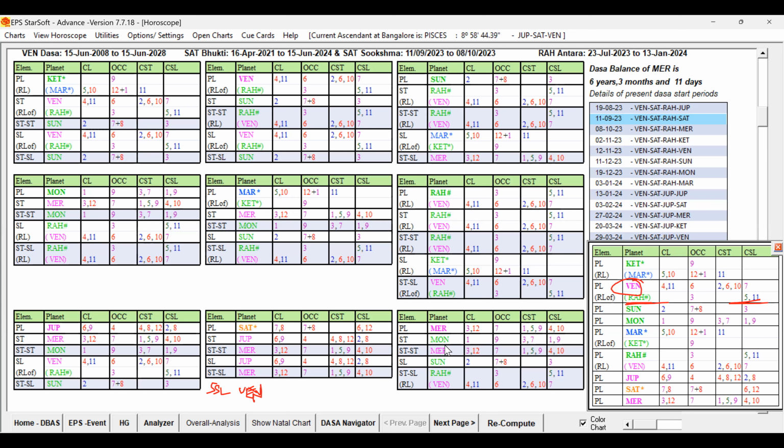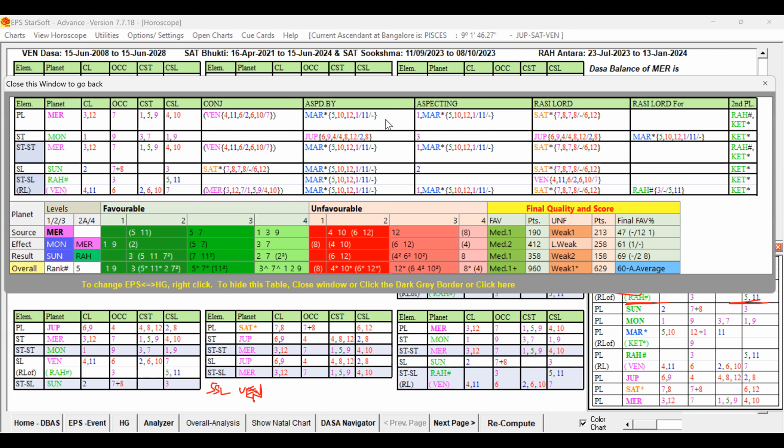Mercury is in the star of Moon, a good key planet. Sub of Sun, another good key planet. And you can see the star lord of the sublord is a favorable key planet, Rahu. So that way, Mercury has Mars, and Rahu and Ketu are there in supports. Moon is there, Moon has Ketu and Mars. And the sublord Sun has Mars.